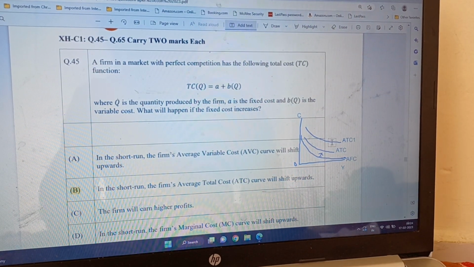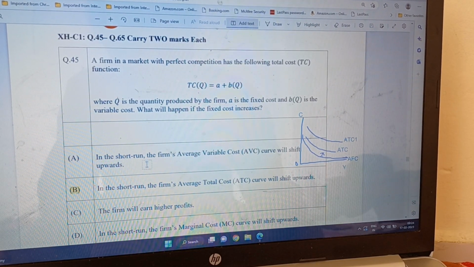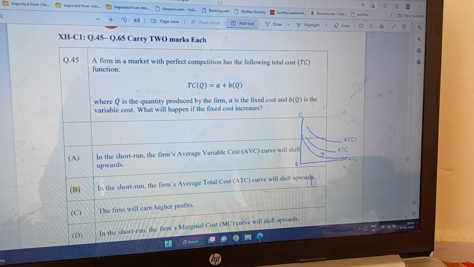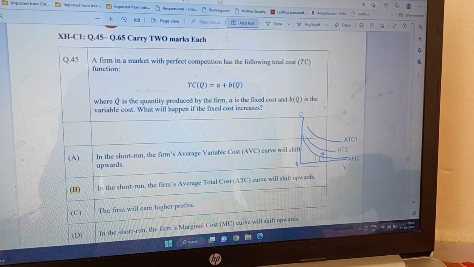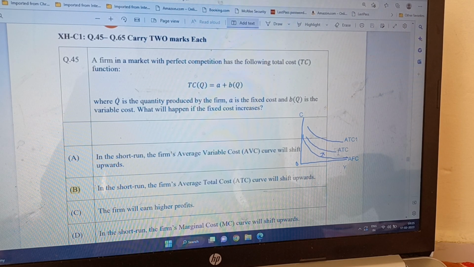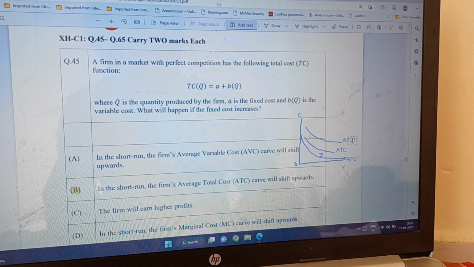So let's see which are the options. Option A, in the short run, the firm's average variable cost curve will shift upward. No, not the variable cost. Option B, in the short run, the firm's average total cost curve will shift upward. This is correct because average total cost is average variable cost plus average fixed cost. So if average fixed cost is going up, it will push the average total cost up as well, because average fixed cost is part of that. That is how it will shift: ATC shifts to ATC1 because fixed cost has increased. So B is definitely correct.